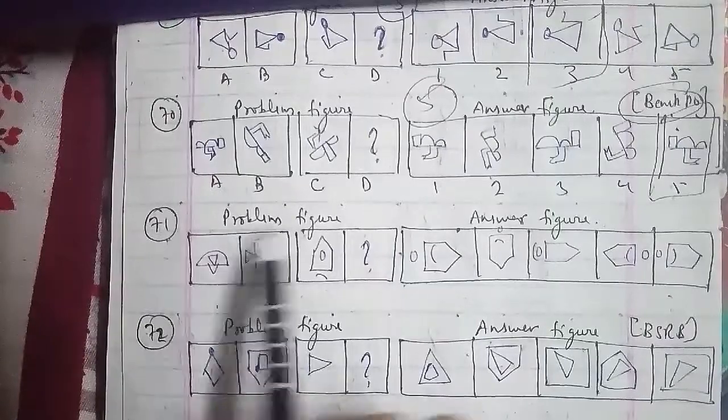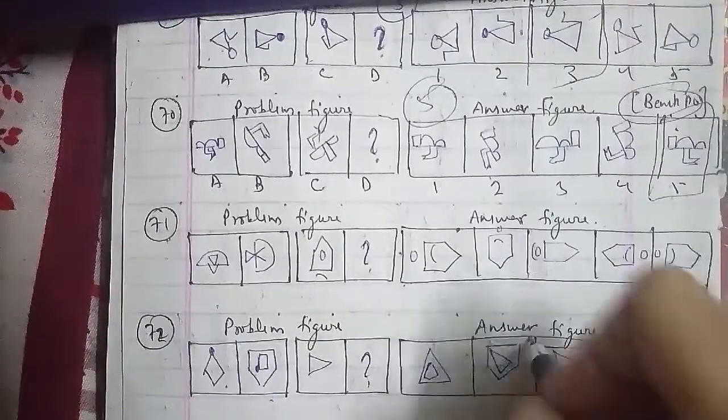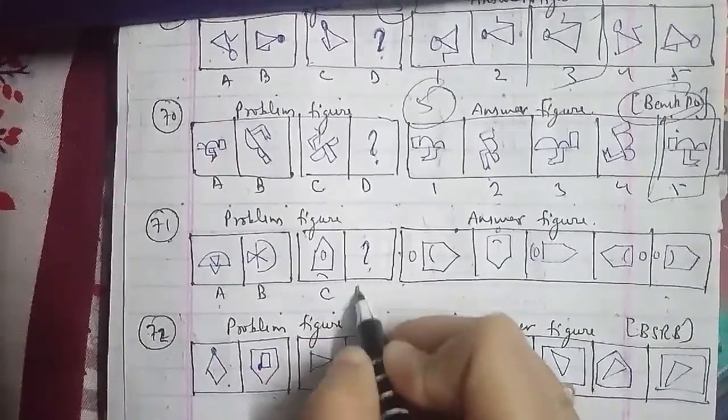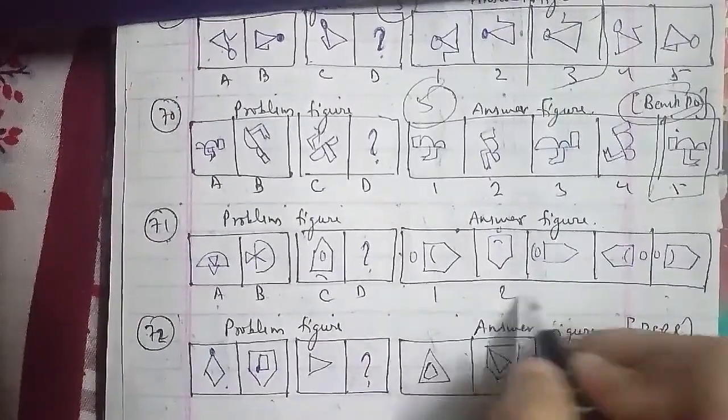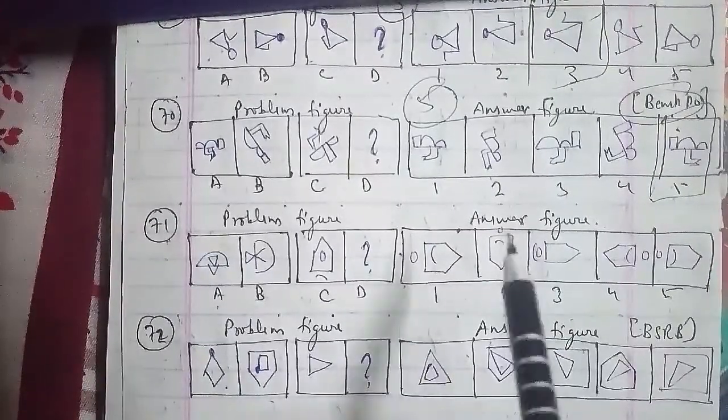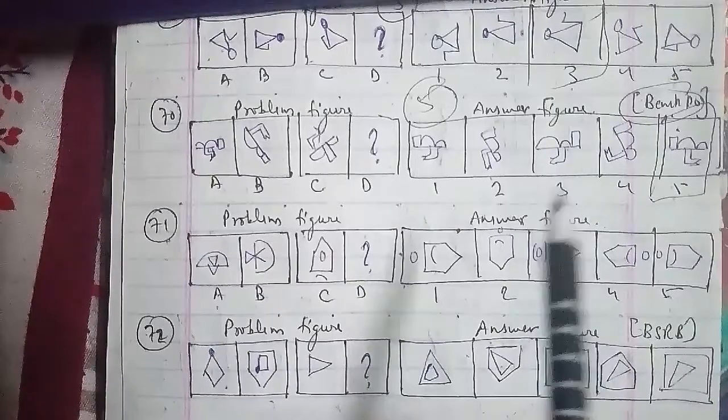The figure rotates 90 degrees clockwise and the inner symbols get inverted and move out while the outer symbol slides inward. So here the D figure that we have to find out is the fifth figure, that will be the right answer for this question as well.